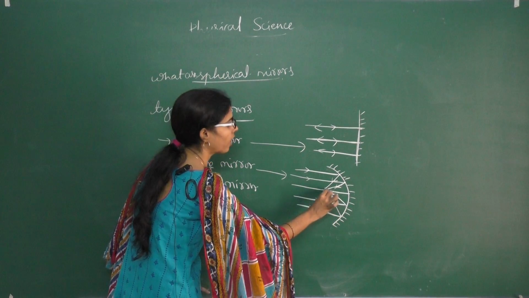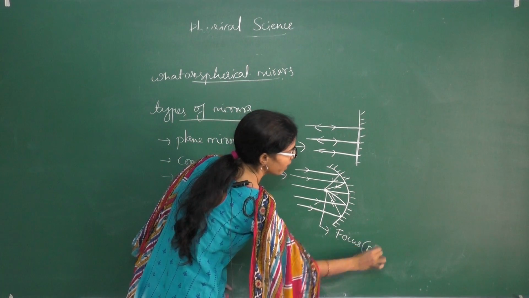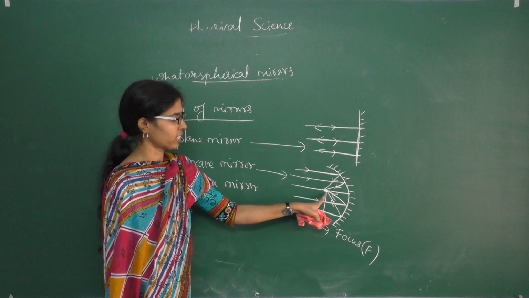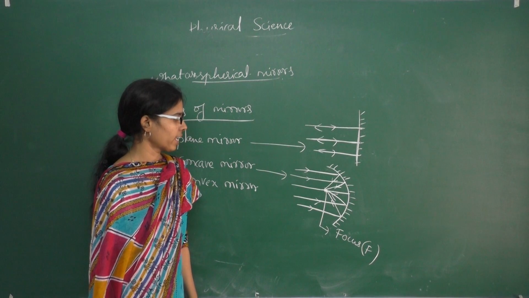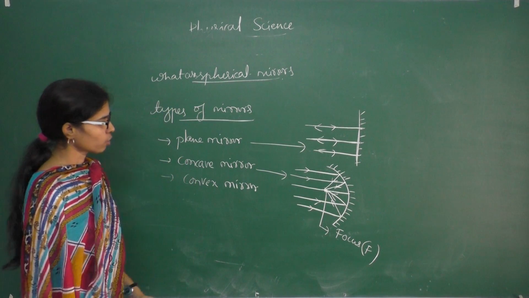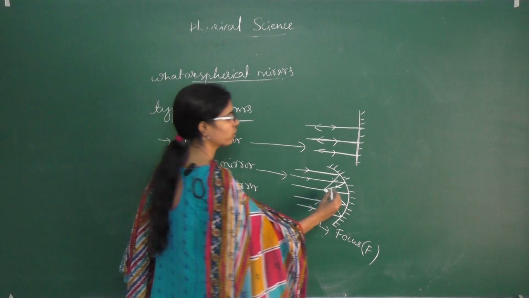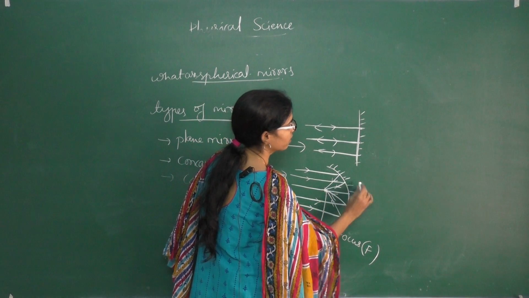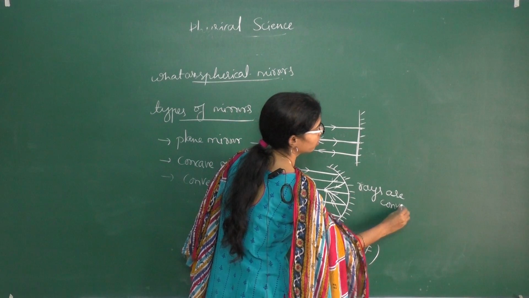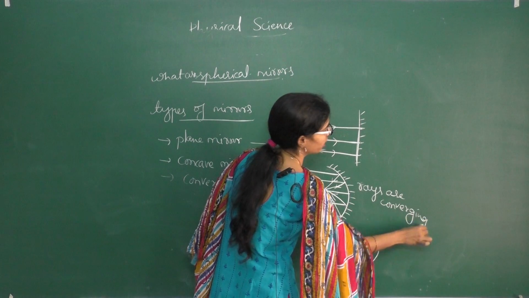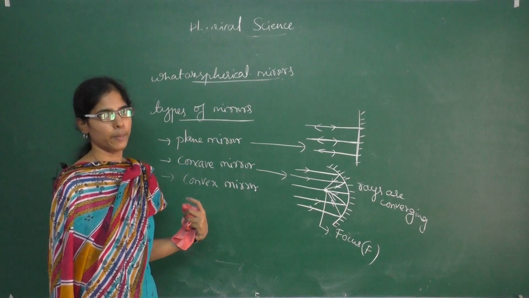This point we call the focus, denoted by F, where all the reflected rays meet at a point. So here all rays are converging. Converging means meeting at one point. So the rays are converging at one point, and we call the concave mirror a convergent mirror.